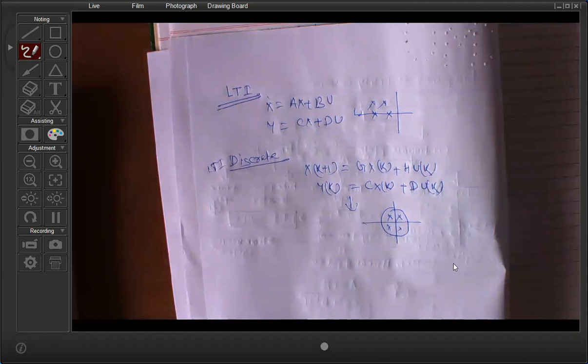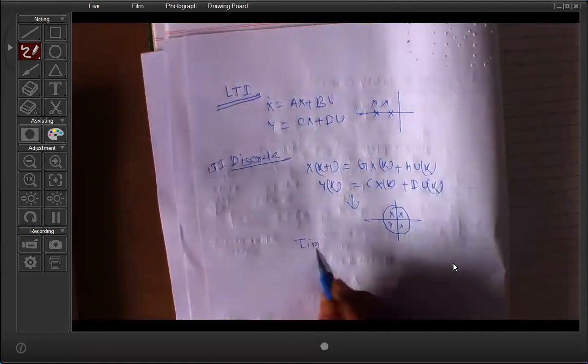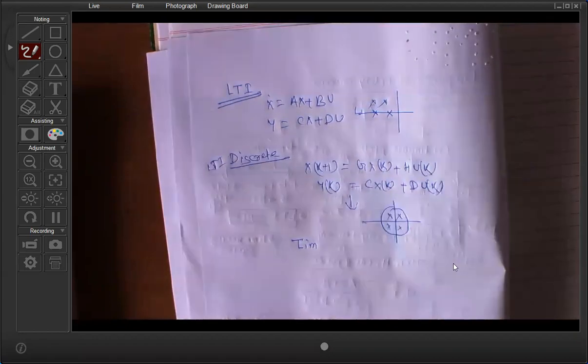And for a linear time varying system, that means if the parameters of the A, B, C, D matrices vary with time, then it's called a time varying system.